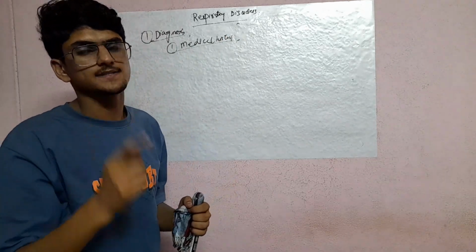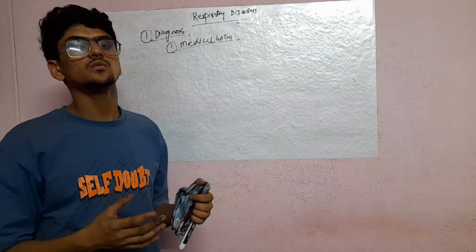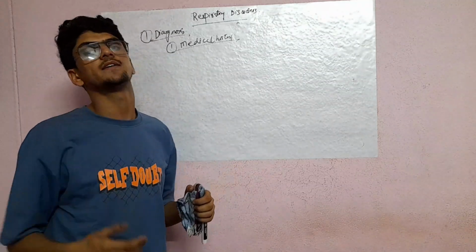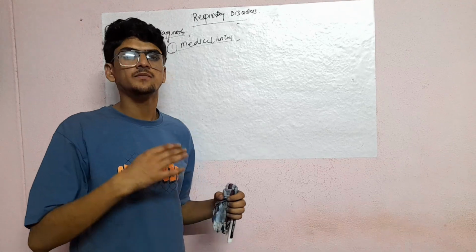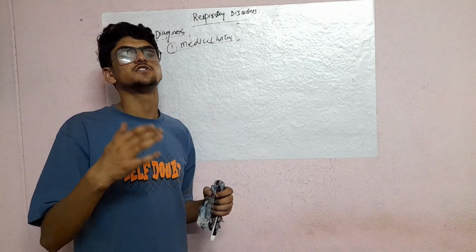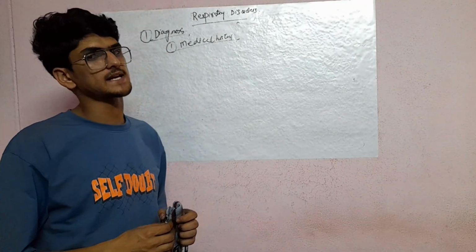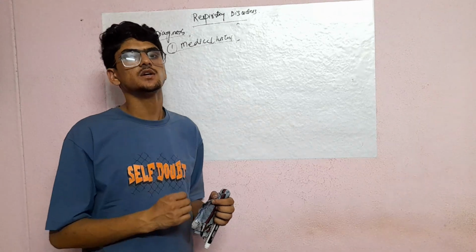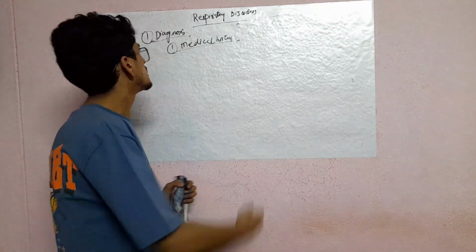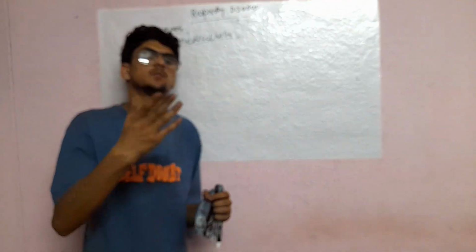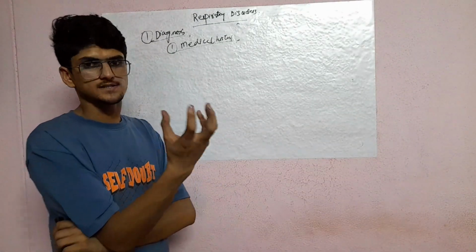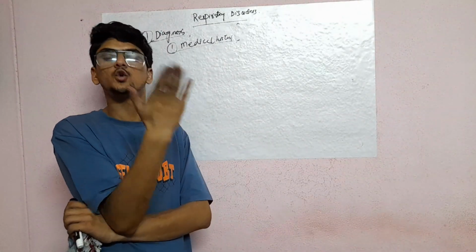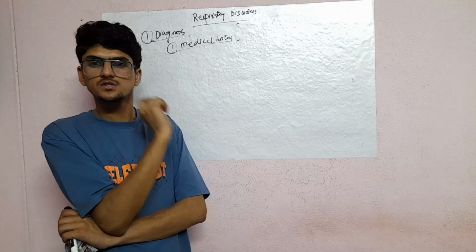First thing in the diagnosis: if a patient comes to you, you want to check whether the patient has asthma or not. First of all you will ask him about the signs and symptoms. This is the first primary thing you should ask your patient. So first, medical history. The patient says, I have consistent coughing for more than 2 weeks. This is one thing.